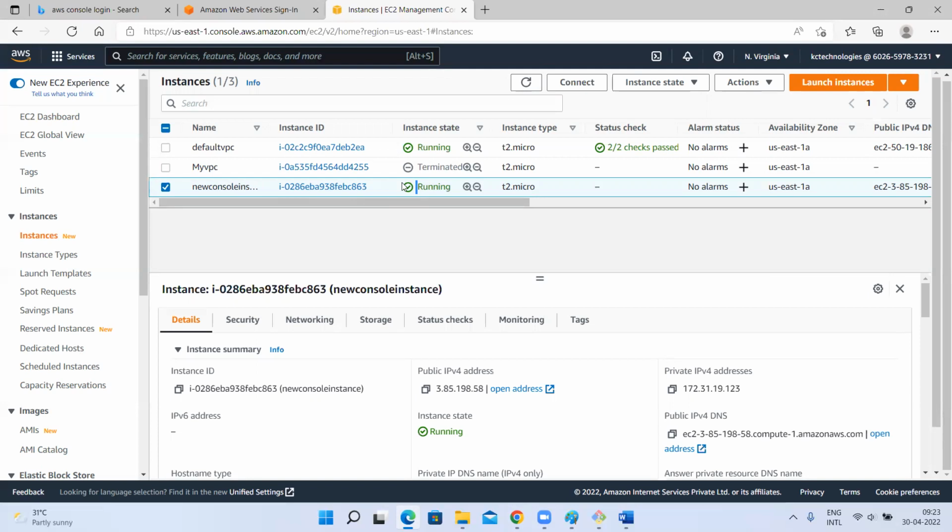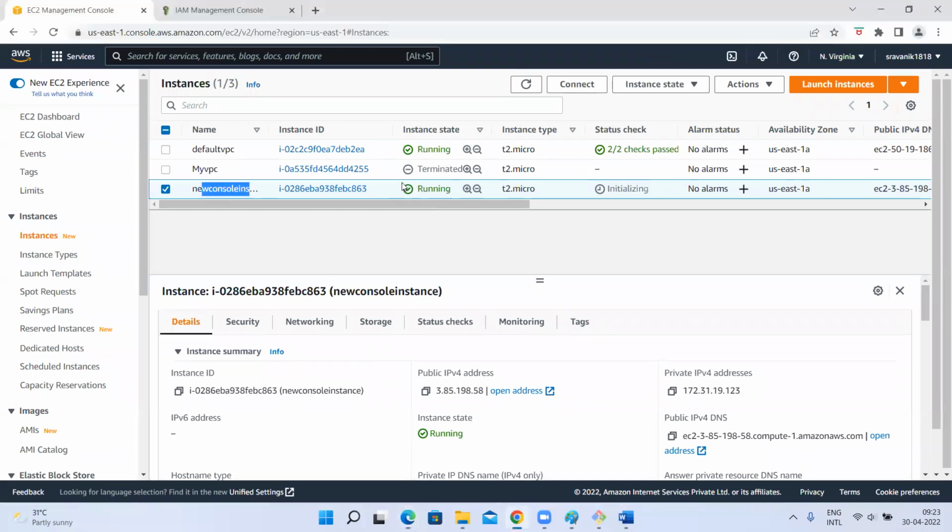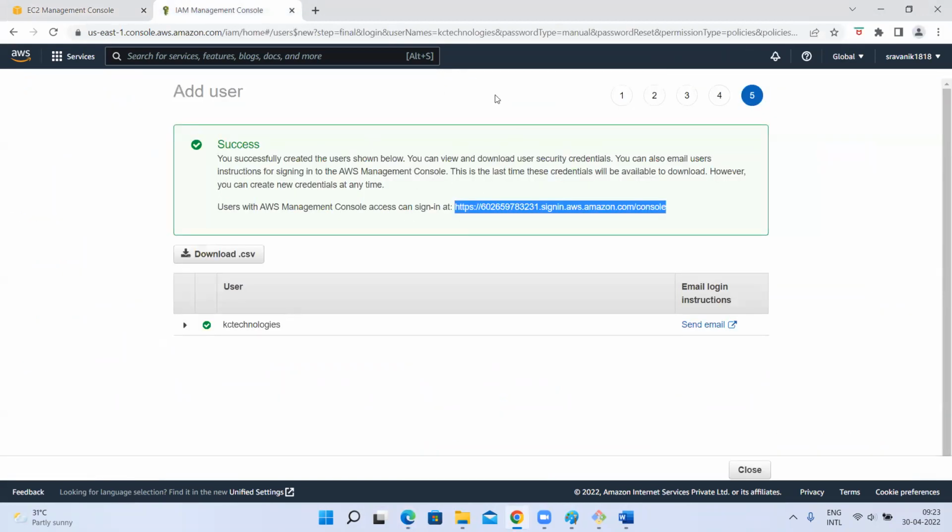Yes, bro. Remember one thing: IAM is global. When you create a user, you cannot create it region specific. I want to create a user who has EC2 full access only for the North Virginia region. You cannot do that.